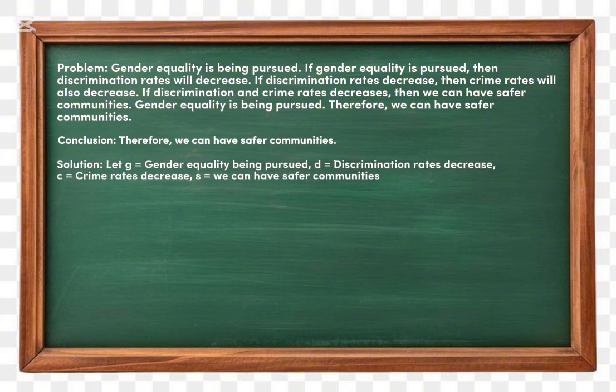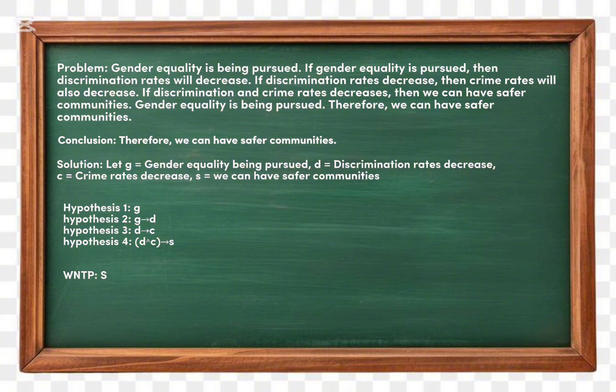Now, let's say that G is gender equality being pursued, D is discrimination rates decrease, C is crime rates decrease, S is we can have safer communities. Our next step, we need to convert all these premises into their propositional logic form. Gender equality being pursued can be written as G.